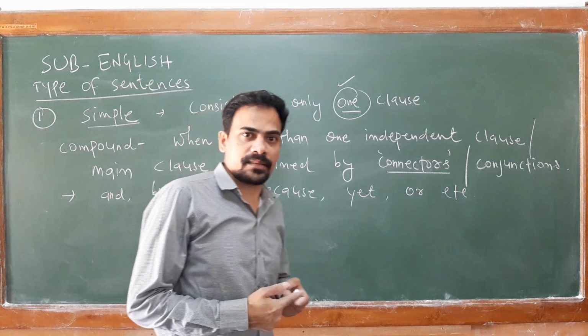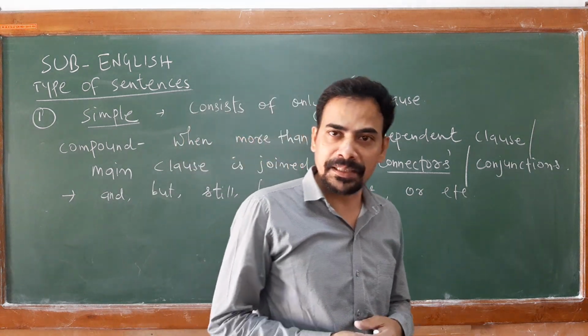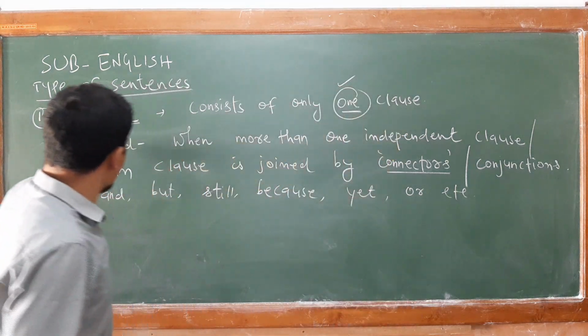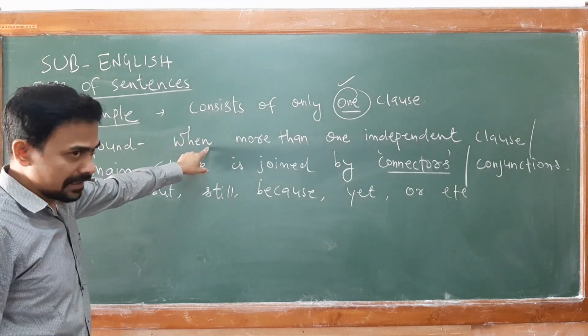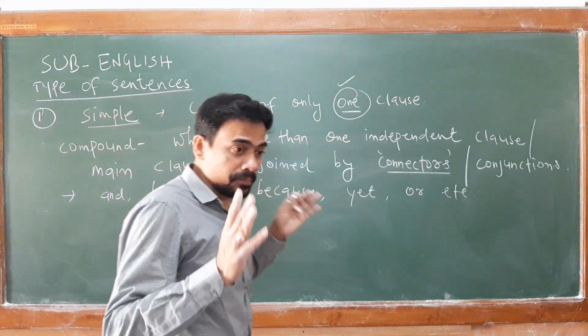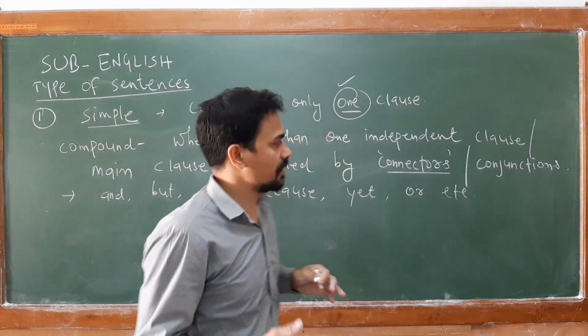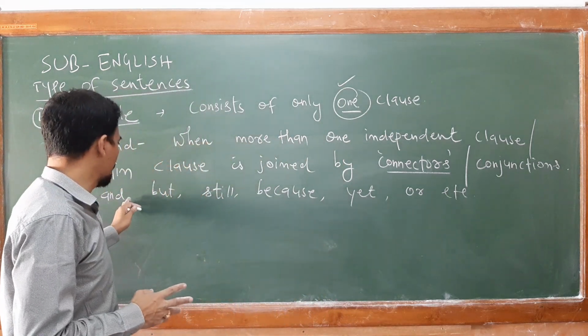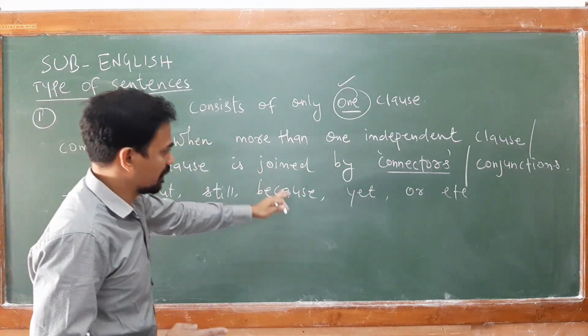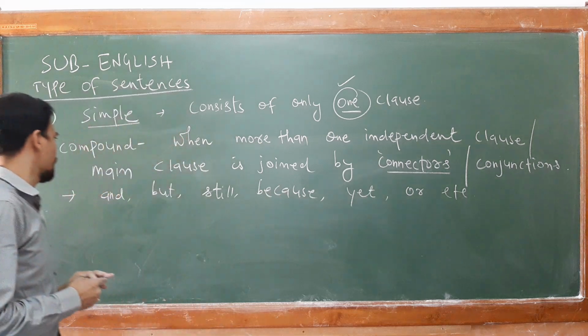Whenever these connectors connect two independent clauses, because in a compound sentence you will find more than one clause, those two clauses are joined by connectors like and, but, still, because, yet, or, etc.